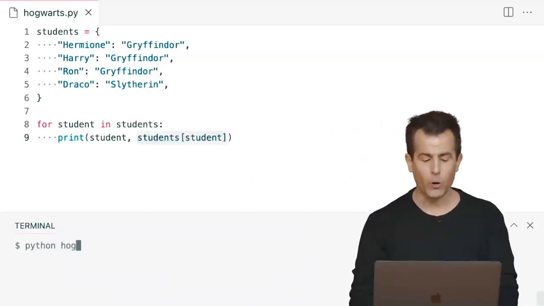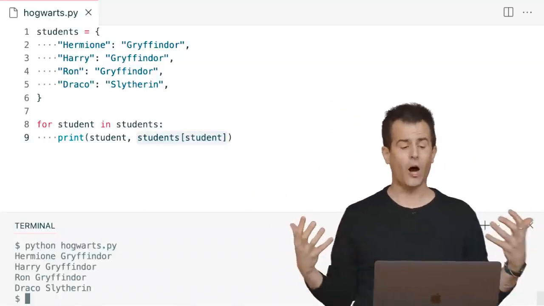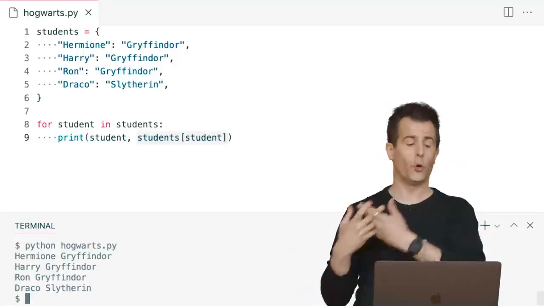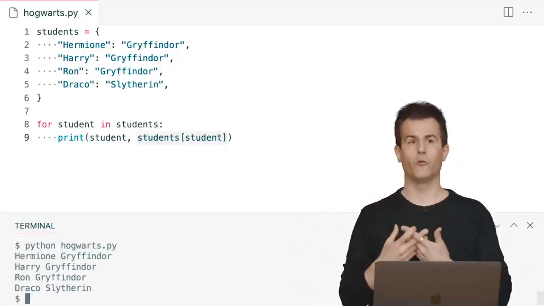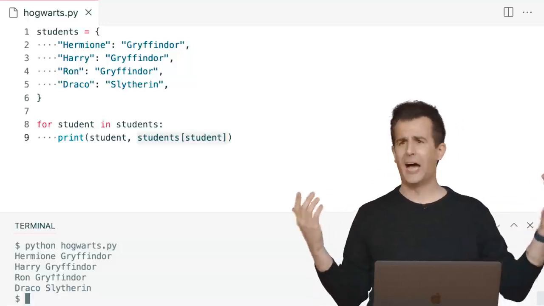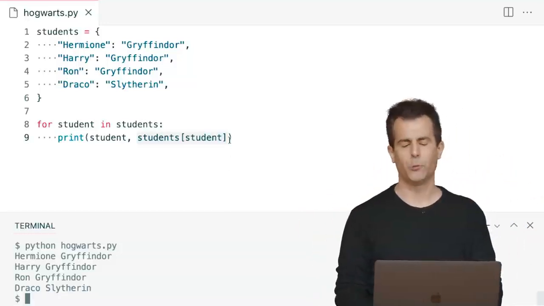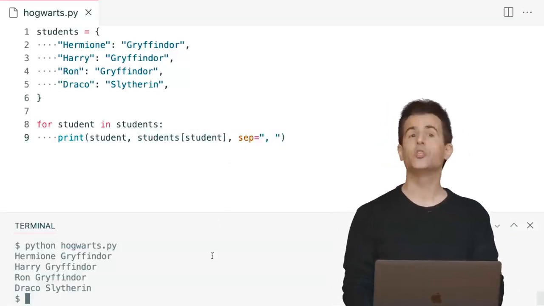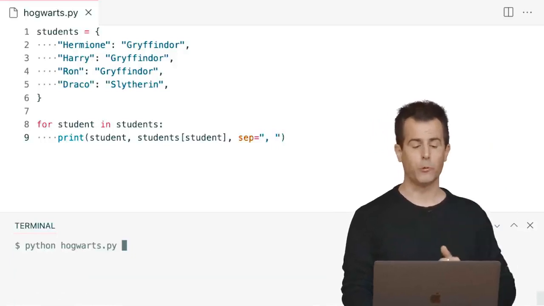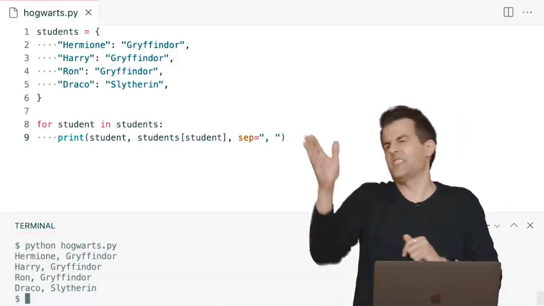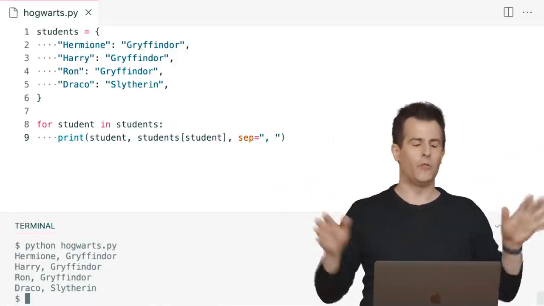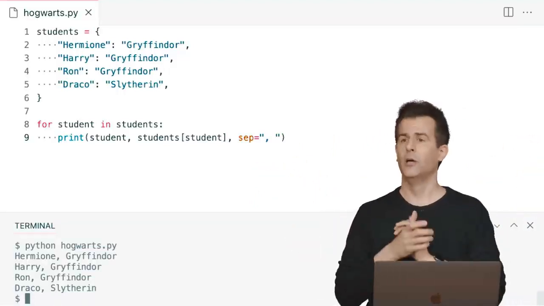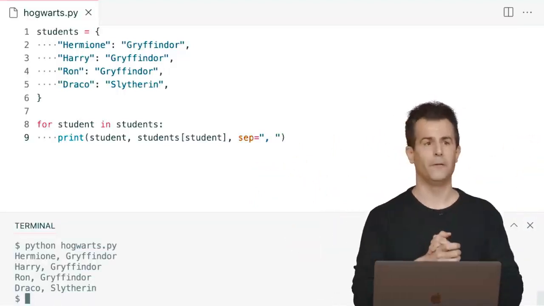So if I do Python of Hogwarts.py, enter, now I see Hermione Gryffindor, Harry Gryffindor, Ron Gryffindor, Draco Slytherin. Now it looks like I've given them all new last names, but I can clean that up. This is just a print thing. Let's go ahead and change our separator from the default space to maybe a space comma. And just using print features now, let me run the same program again, enter. Now I've just got some nice pretty commas in there to make clear that Hermione's last name is not in fact Gryffindor, but that's just a print detail.